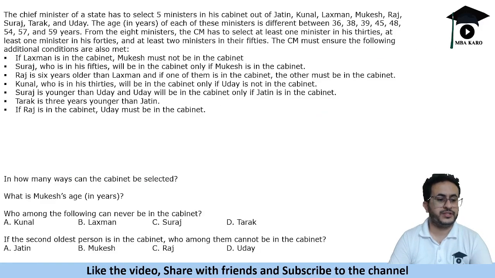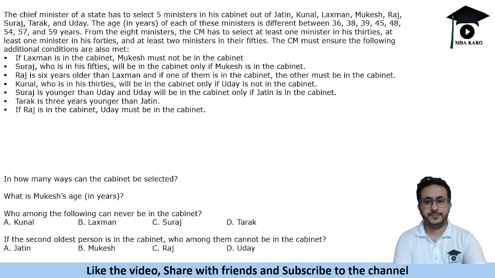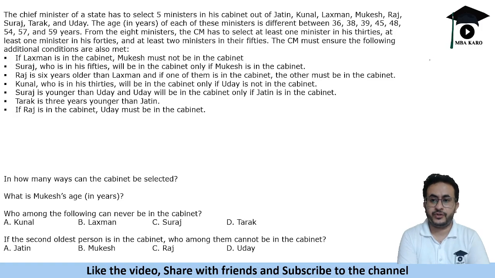Okay, so that was one of the sets. Now let's see the next one. It says that the chief minister of a state had to select 5 ministers in his cabinet out of these people. Now this is quite an interesting one, so try to solve it on your own, and then look at the solution.